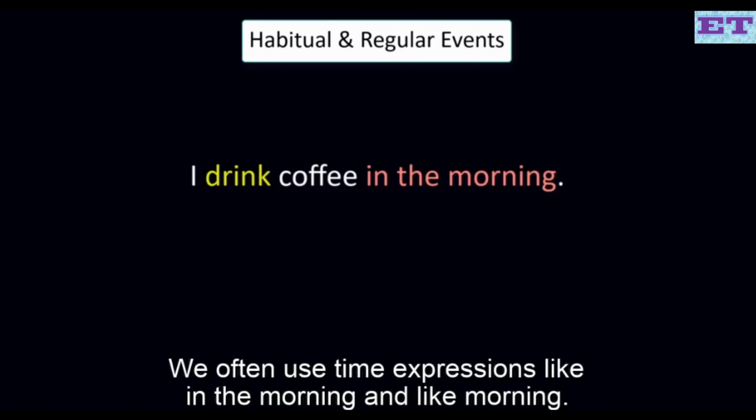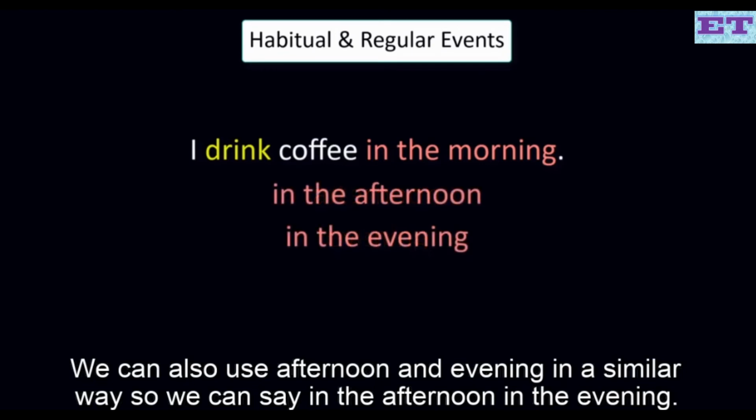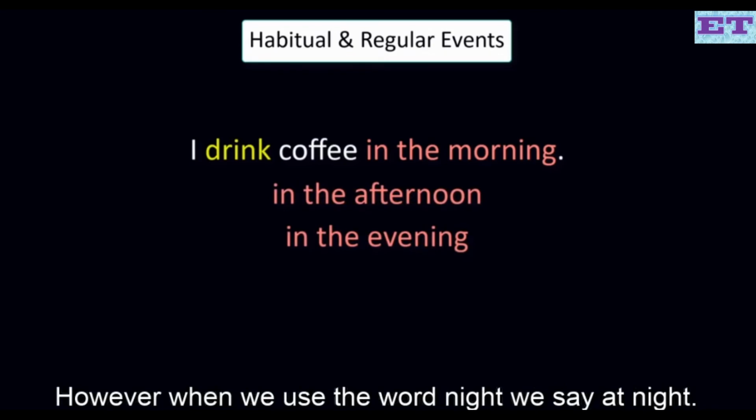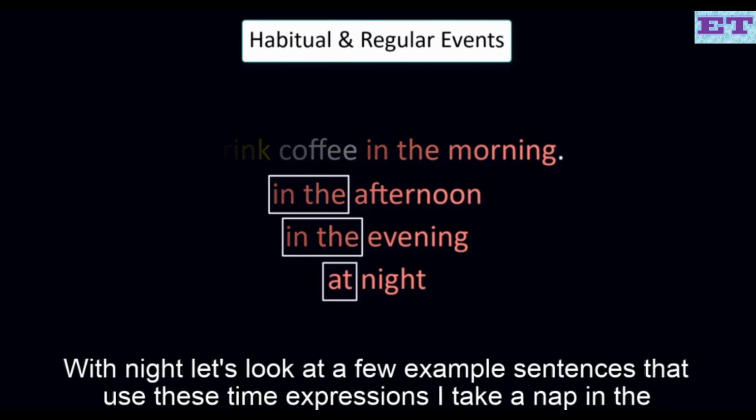And like morning, we can also use afternoon and evening in a similar way. So we can say in the afternoon, in the evening. However, when we use the word night, we say at night. So we use a different preposition, and we don't use the article the with night.